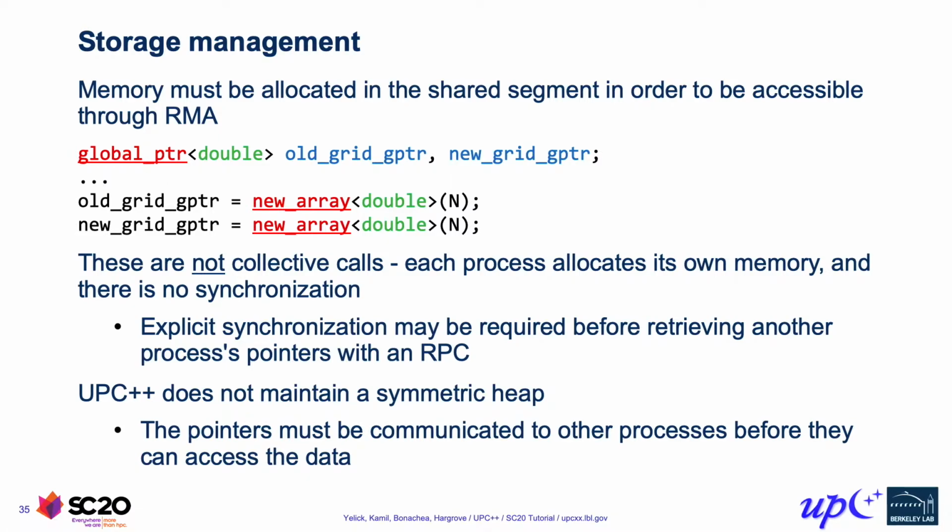For our local computation, we don't actually want to be using the global pointer for that directly. First of all, the syntax for accessing the underlying memory is using an rput or an rget. And again, our reasoning for that is that we don't want syntax to be hiding communication. So rput and rget make it explicitly clear that this is doing communication. For something that lives in memory that we can directly address, what we want to do instead is convert it to a local pointer and then use the standard C++ dereference operator to access that memory.